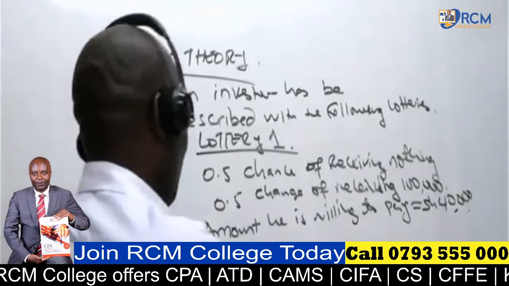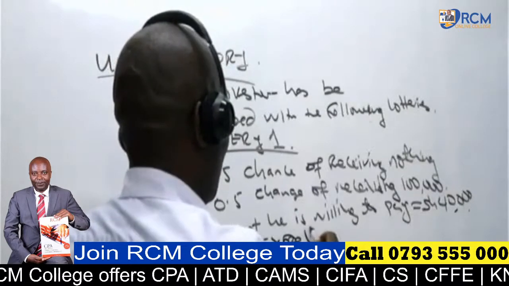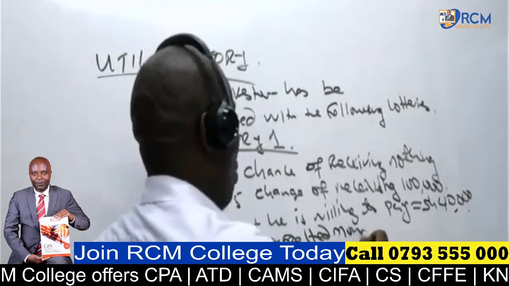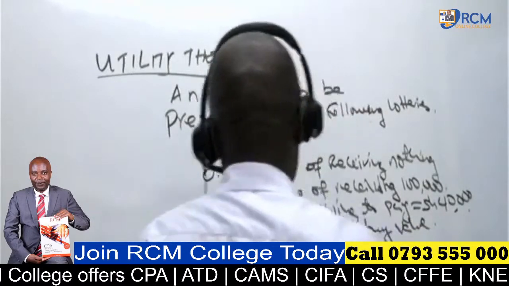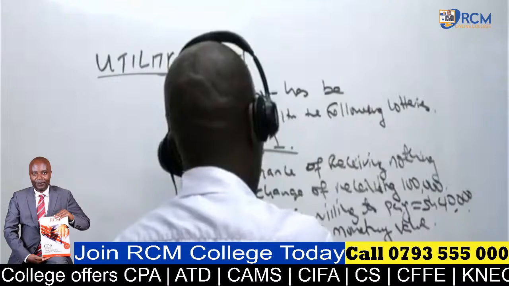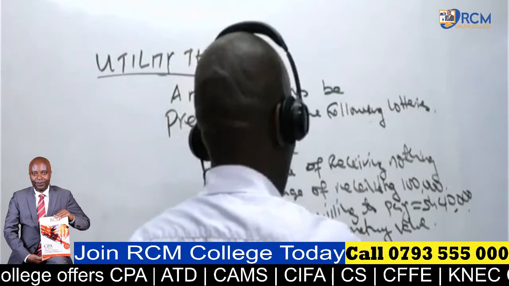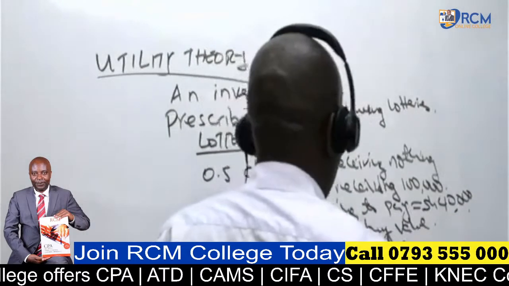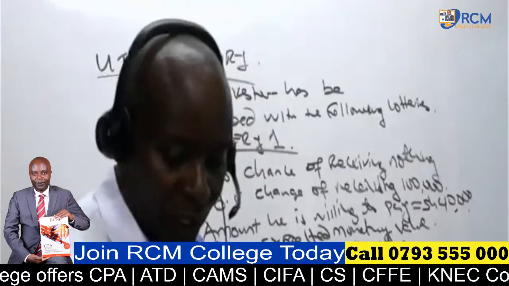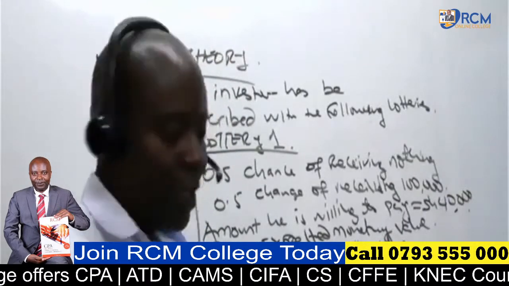You will be required to do three things. Number one, give the expected monetary value. Number two, the expected utile value. And number three, they can also ask you to define the risk attitude.